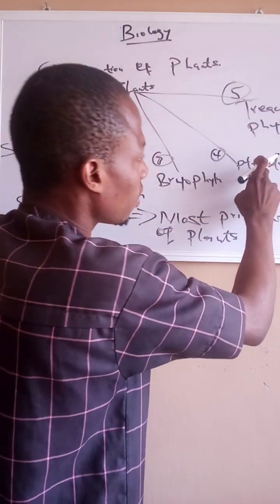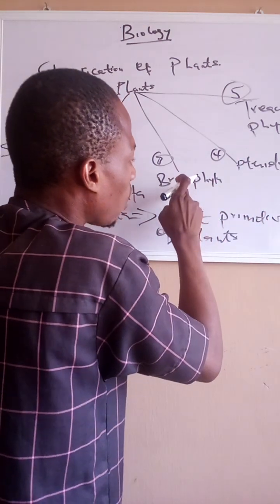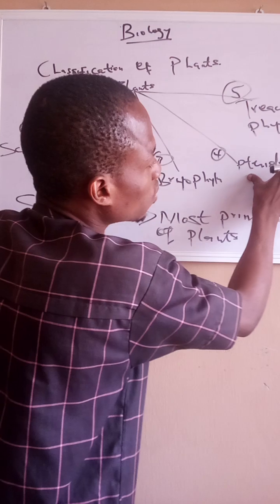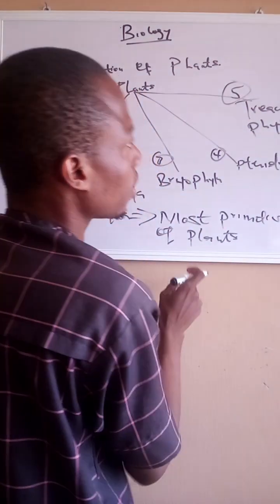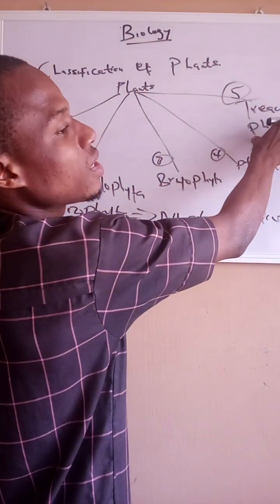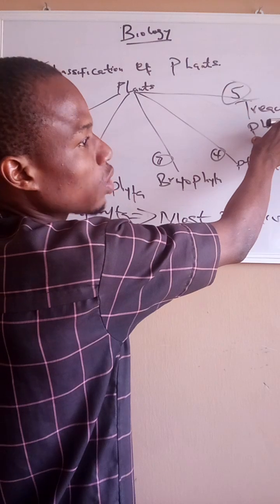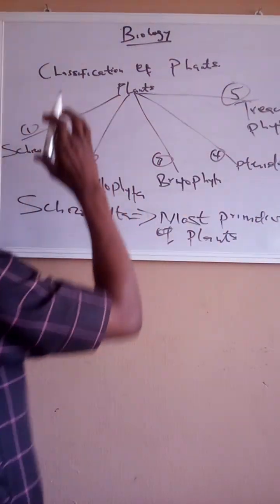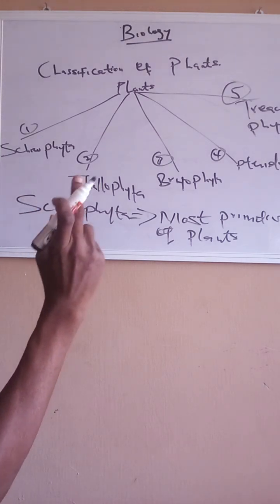The pteridophyta will have the characteristics of the schizophyta, talophyta, and bryophyta, in conjunction with its own characteristics. While the trichophyta, which is the most vascular and most developed plant, has the characteristics of all the four others, except one thing.